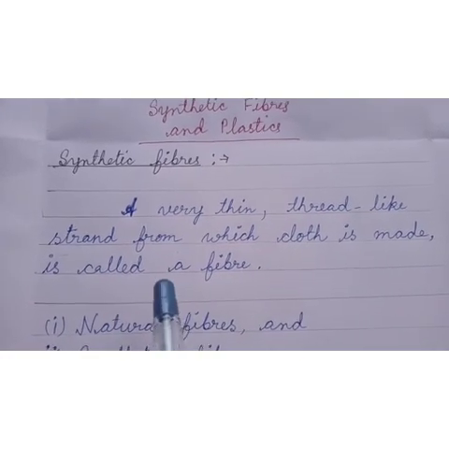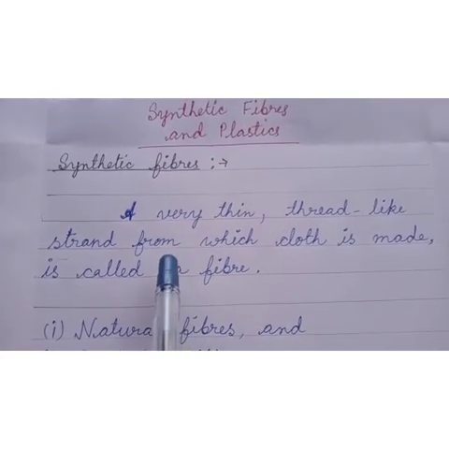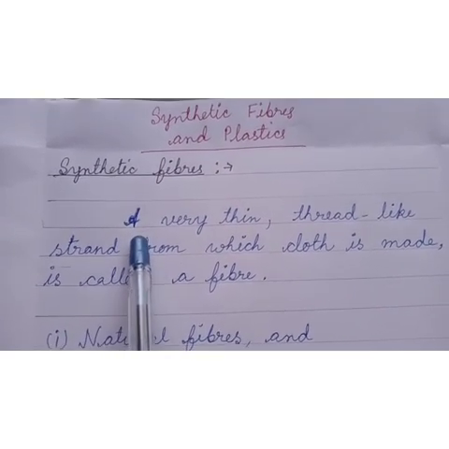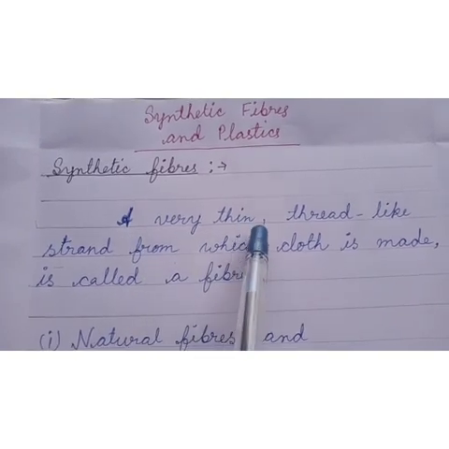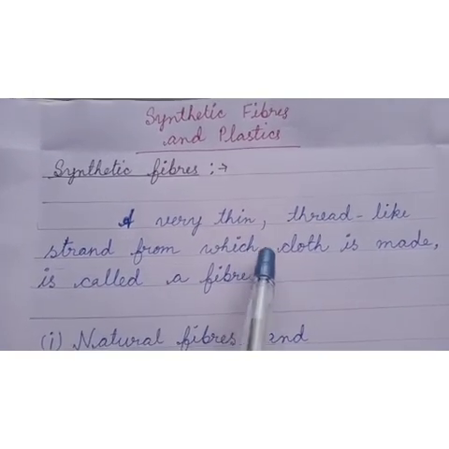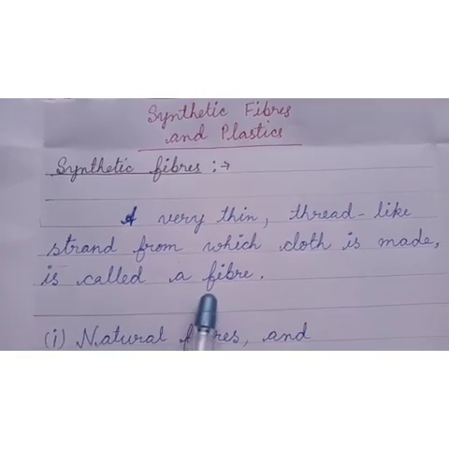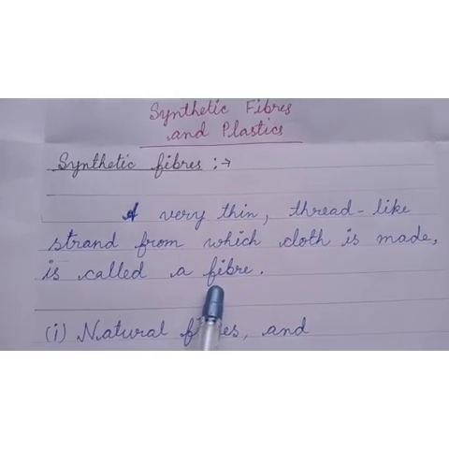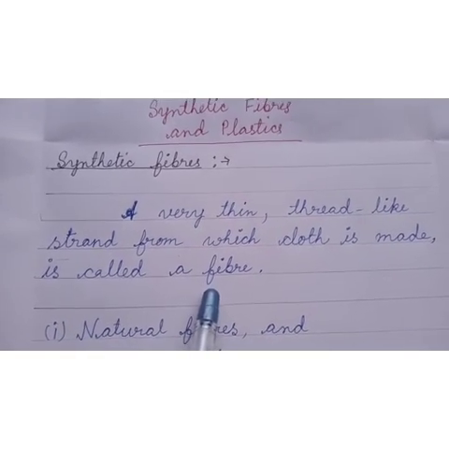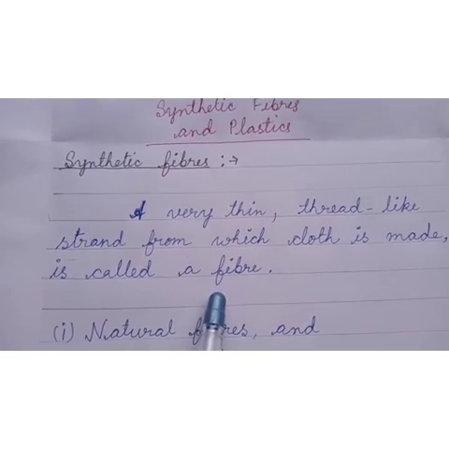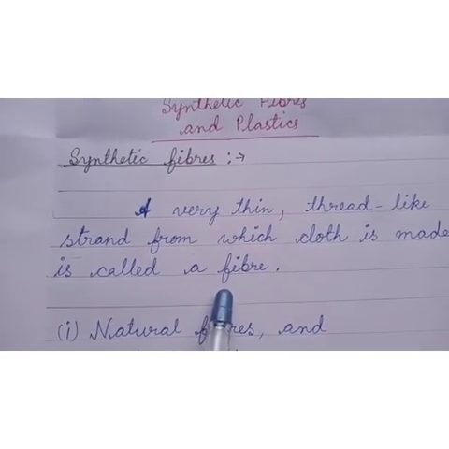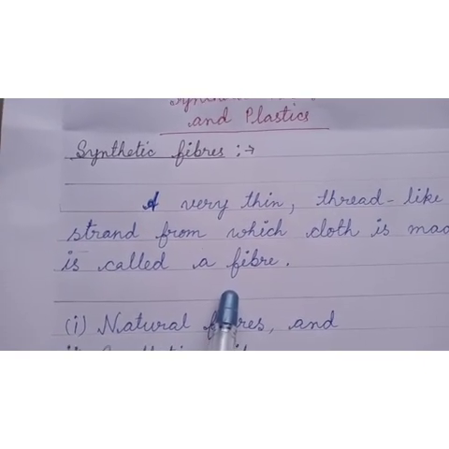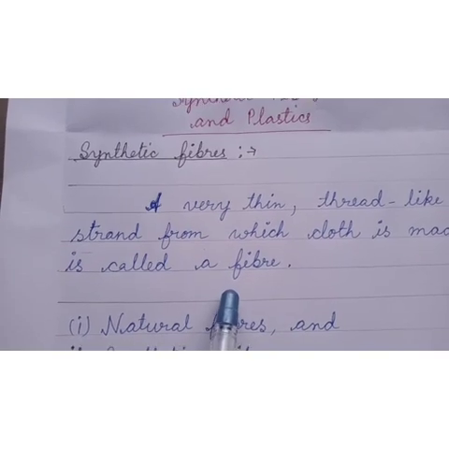So students, you learned about fibers and fabrics in class 6 and 7 also. What is a fiber? A fiber is a very thin thread-like strand from which cloth is made. Fibers are twisted to make yarn, and yarn is made into fabrics or clothes by the process of weaving or knitting. Then these fabrics or clothes are made into different dress materials.